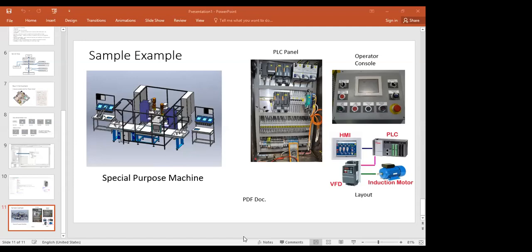Let's see. In the PLC panel, you will find a number of components. Just concentrate on the topmost one, the black colored component in the first row of the PLC panel. That is the SMPS. For the time being, let's consider this is an SMPS. You cannot see it very easily there, but actually that is the servo motor. Actually this is the servo, but let's consider this as an SMPS.